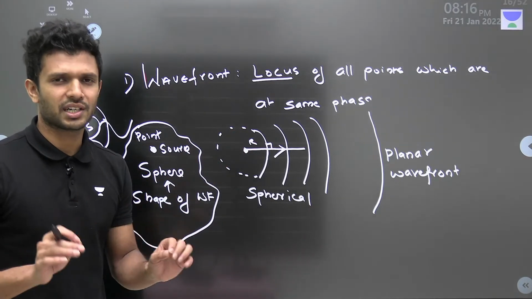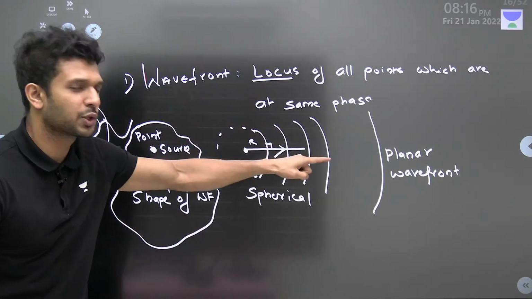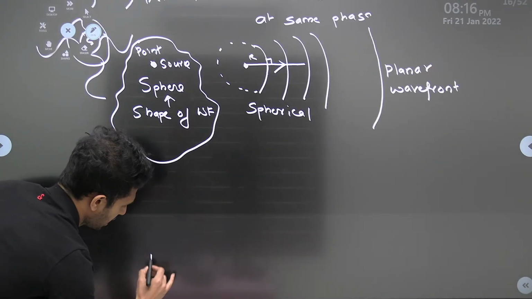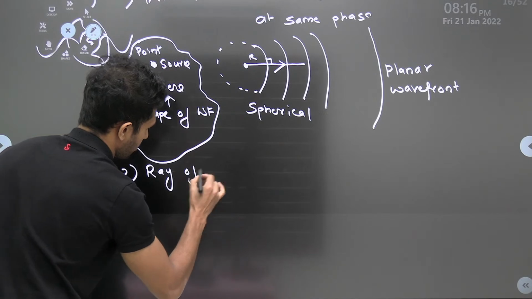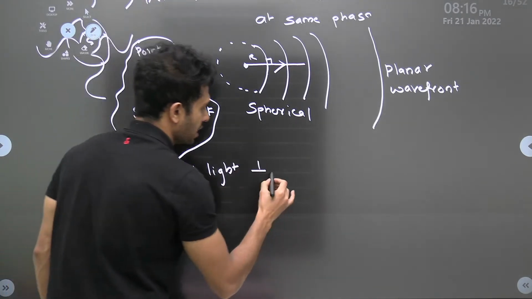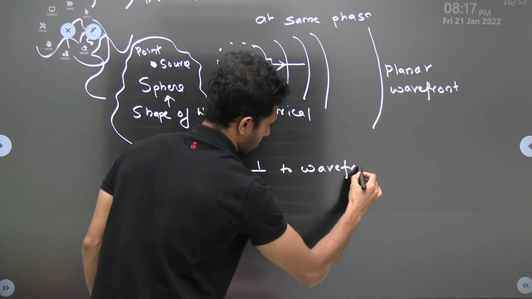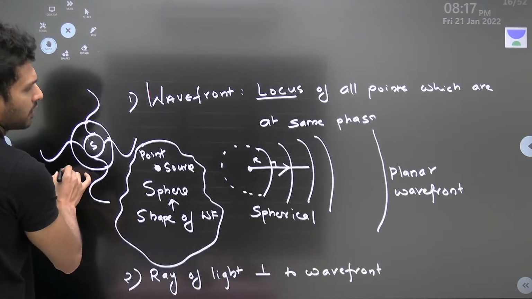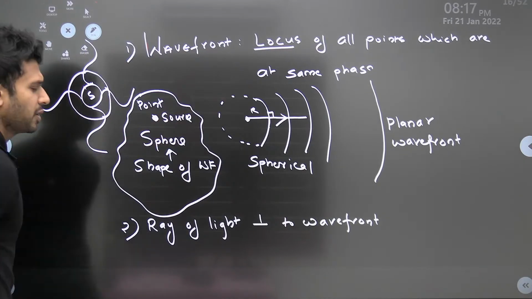It is very important. Can I write it down? What is it? A ray of light is perpendicular to the wavefront. Make it as another point. Ray of light, perpendicular to wavefront. Now look into all these points. If you have any doubts, just let me know. Else we will move to the next one.